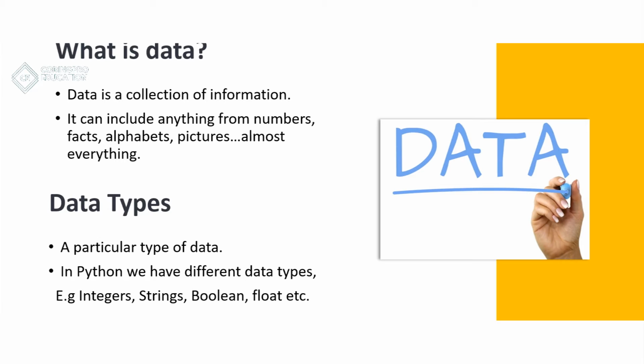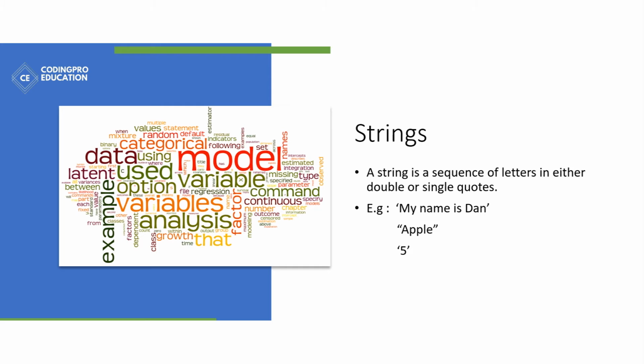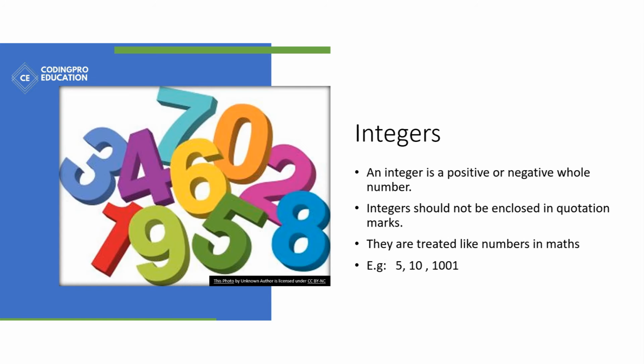Let me start by talking about the most basic data type, which is string. A string is a sequence of letters in either double or single quotes. So the examples given here are "my name is Dan", "apple", and "5". All these are enclosed within quotation marks, and strings can also contain special characters such as an exclamation mark or question mark.